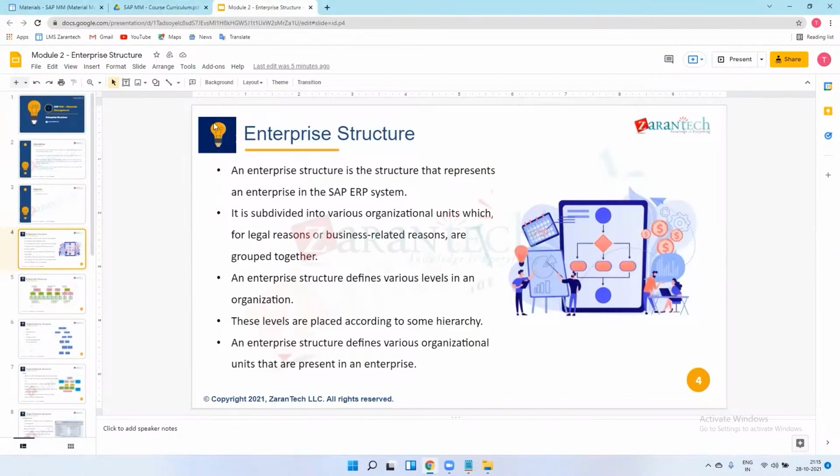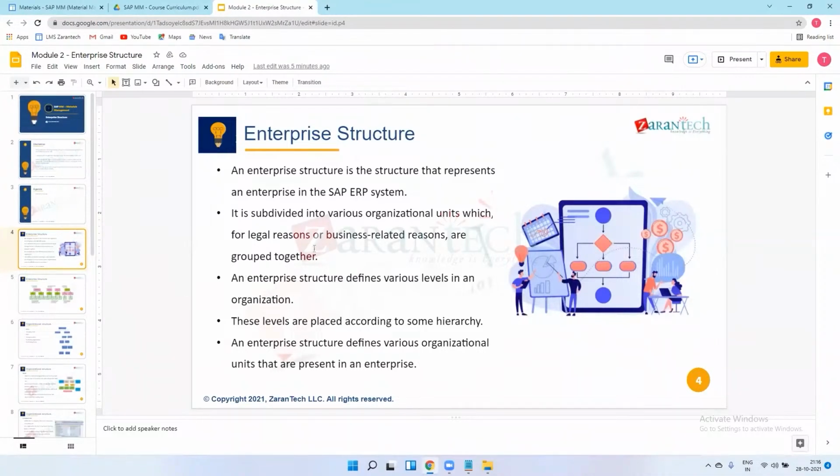In enterprise structure, the enterprise structure is the structure that represents an enterprise in the SAP ERP system, like an organization. It is subdivided into various organizational units, which are grouped together for legal reasons or business-related reasons. An enterprise structure defines various levels in an organization.